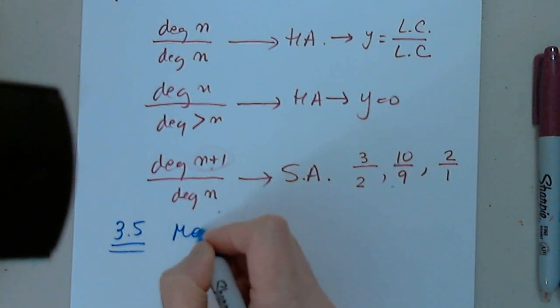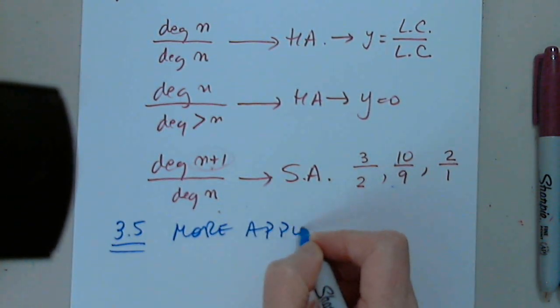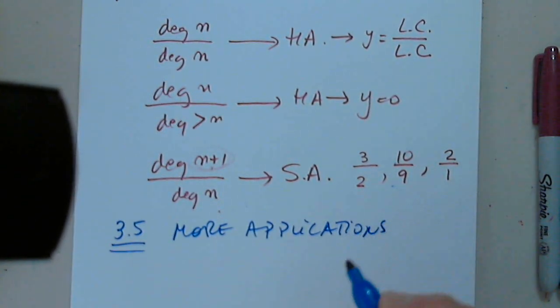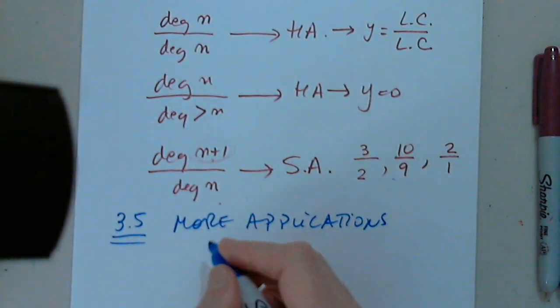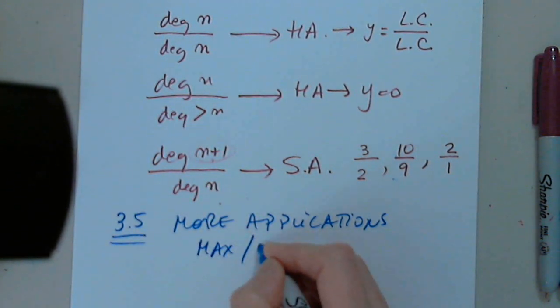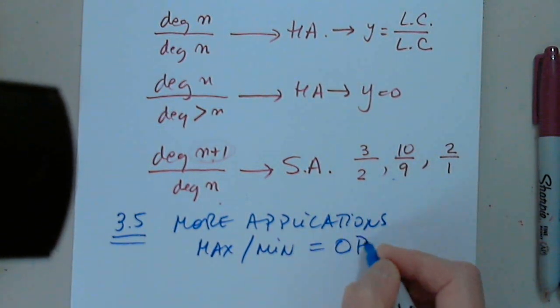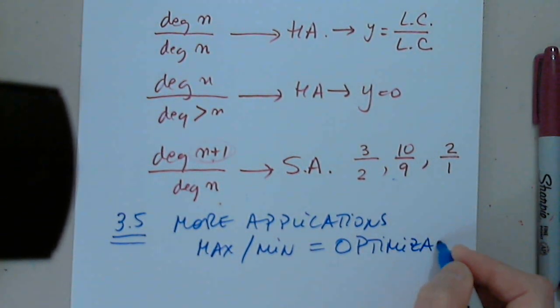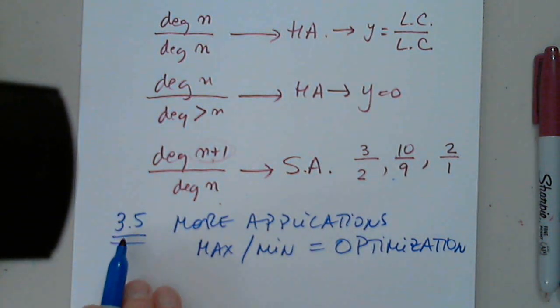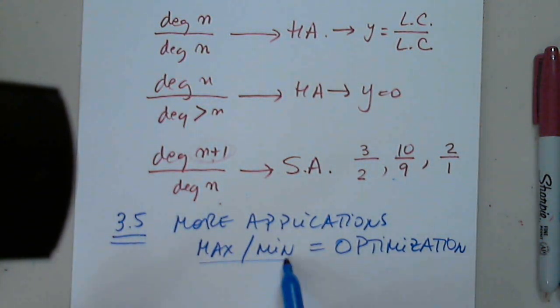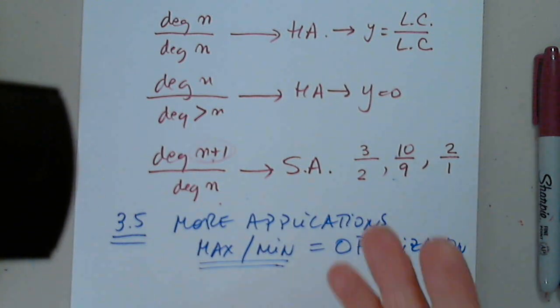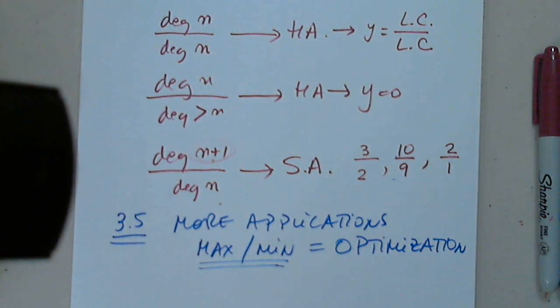3.5 is more applications, and specifically, again, max-min, called optimization. From the beginning of chapter 3, that's all we talked about: max-min, first derivative, and then graphing with the help of the second derivative. That's all we did. Always stop me if you have questions, please. I already have the book ready here.